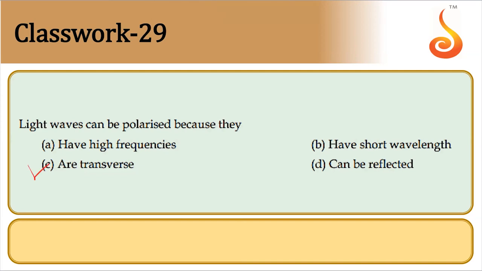Only transverse waves can be polarized. So it should be option C. Polarization is a phenomenon exclusive to transverse waves.